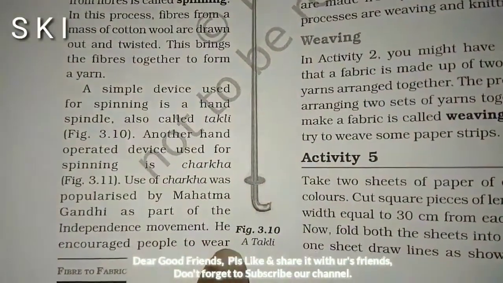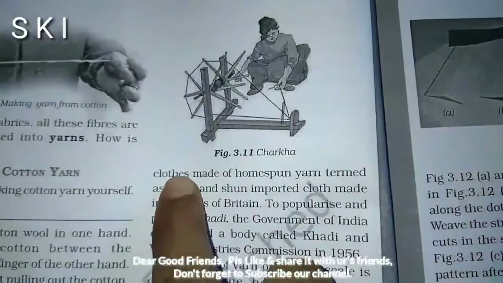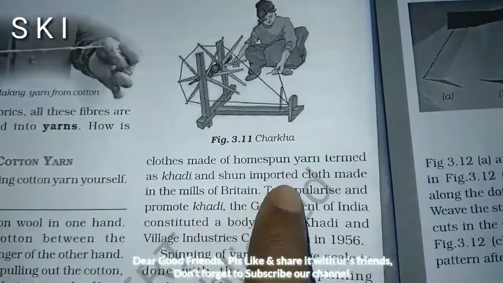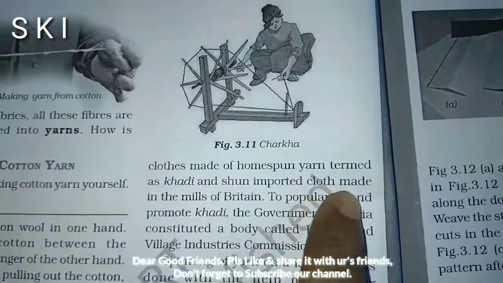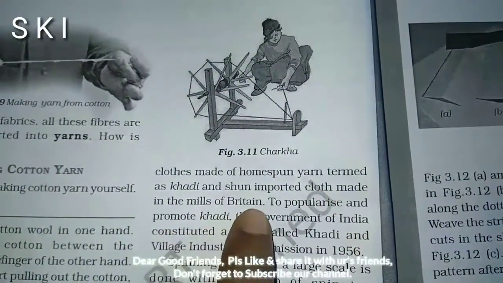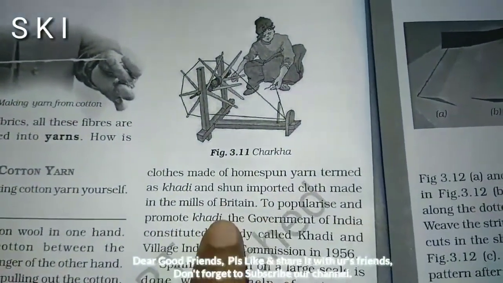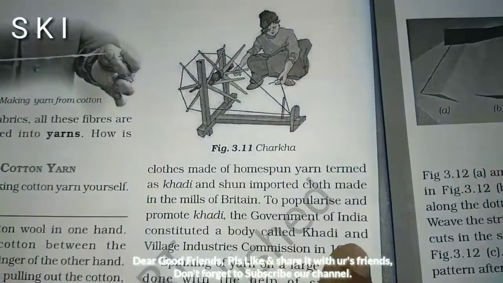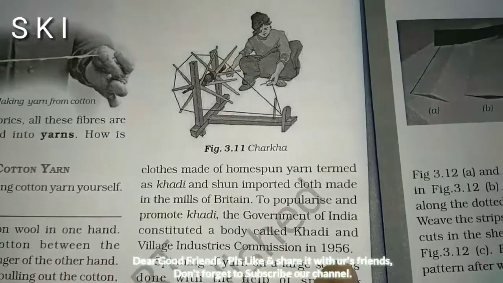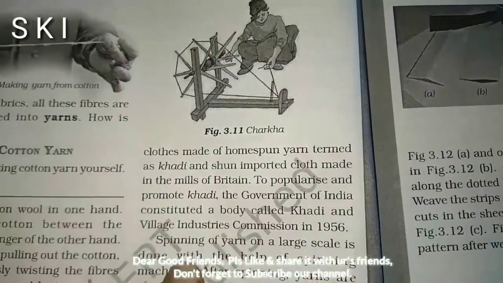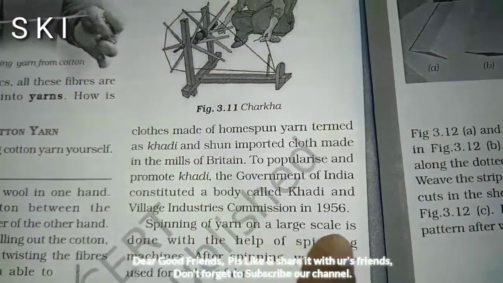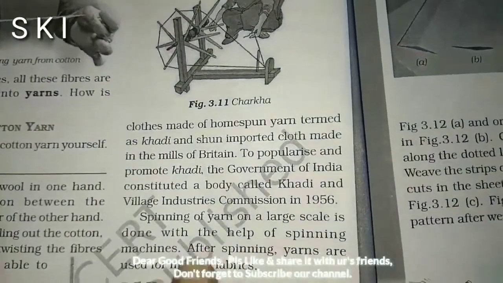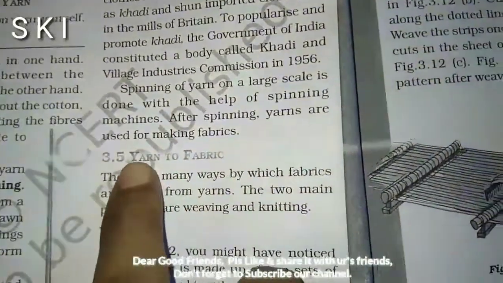He encouraged people to wear clothes made of homespun yarn, termed as khadi, and shun imported cloth made in the mills of Britain. To popularize and promote khadi, the government of India constituted a body called the Khadi and Village Industries Commission in 1956. The spinning of yarn on a large scale is done with the help of spinning machines. After spinning, yarns are used for making fabrics.